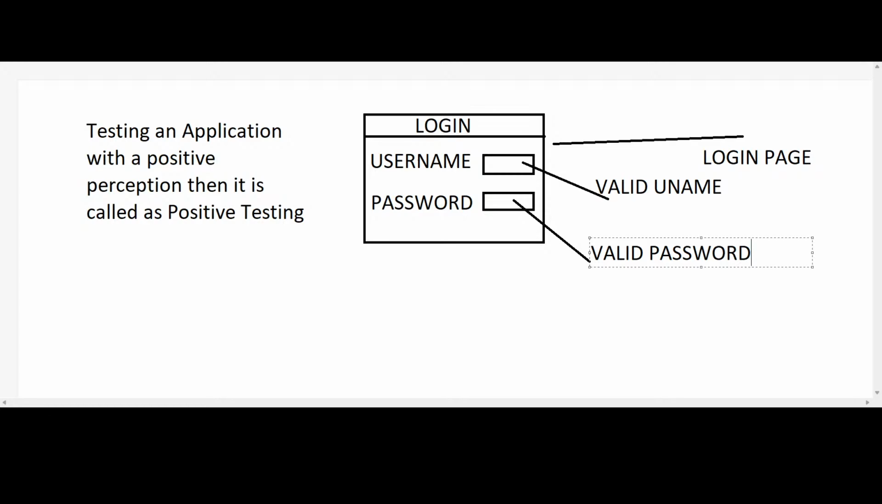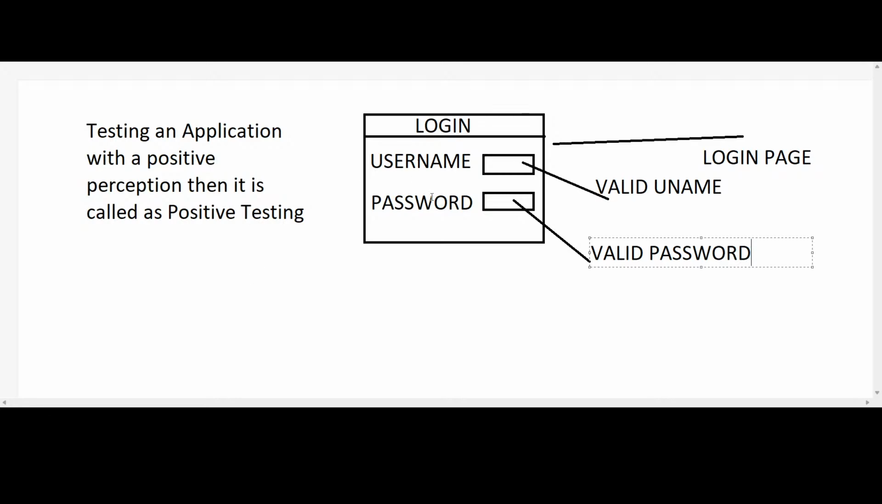Okay, then we don't find any defects here. That is called positive testing, which means testing an application with a positive perception. Here, positive means I am entering the correct credentials. If I pass these correct credentials, then the application will work properly. So that is called positive testing.